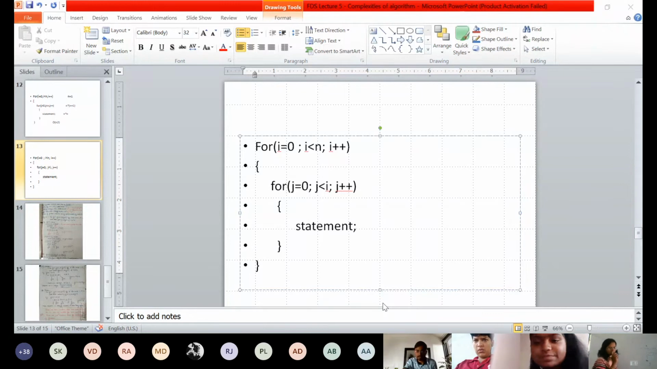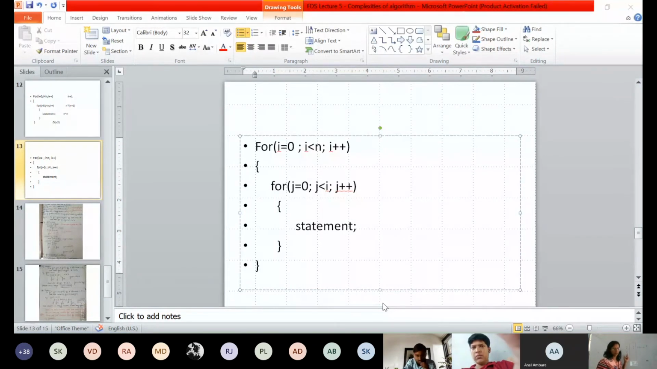Tell me how many times your loop will execute. Make a table with 3 columns. Take I, take J, and third column for the statement. Now what we need to write here? Initially, what is value of I?